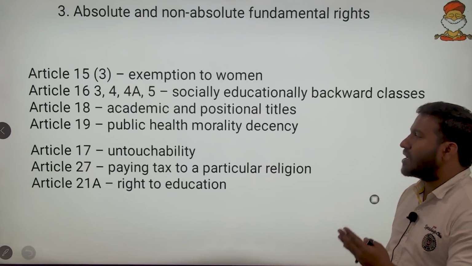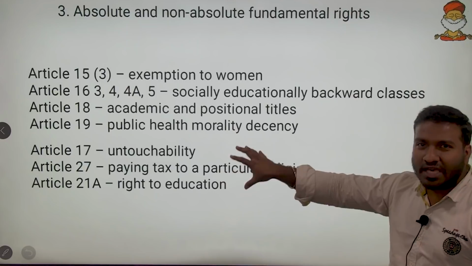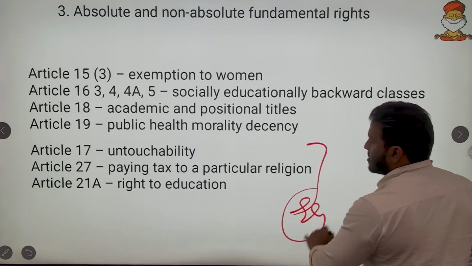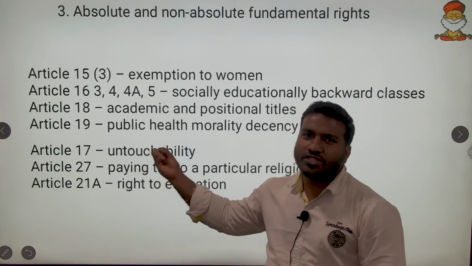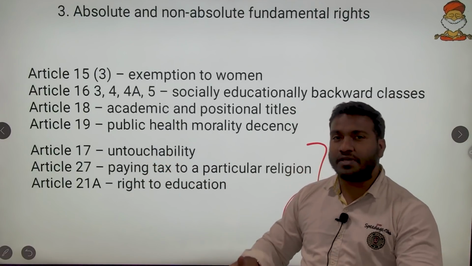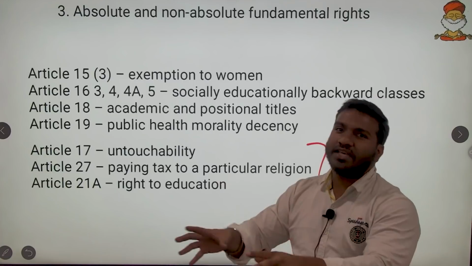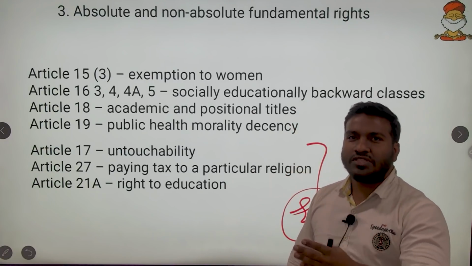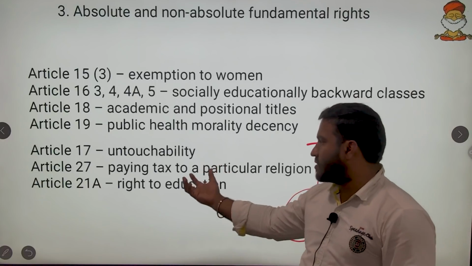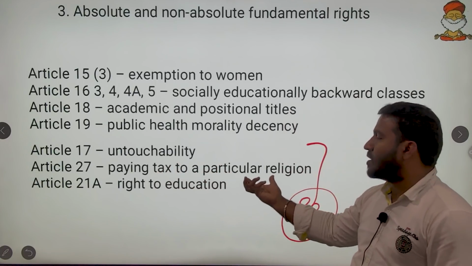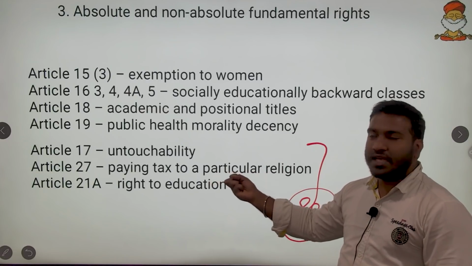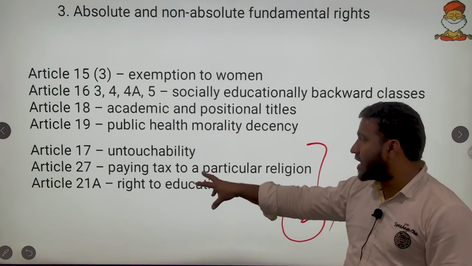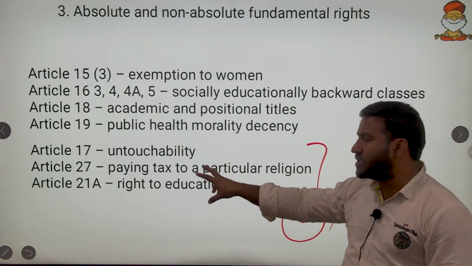But some fundamental rights are absolute, and there it is insane to think about reasonable restrictions for them. Say, for example, the right against untouchability. There is no reason to give any exception for someone to practice untouchability. It is banned at any cost, and society has to eradicate it. There is no other option. Then the right against paying tax to promote a particular religion. You cannot say any exemption should be given. Here tax is not fees; tax means the tax itself.